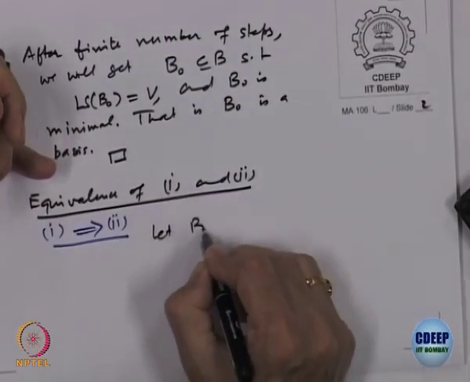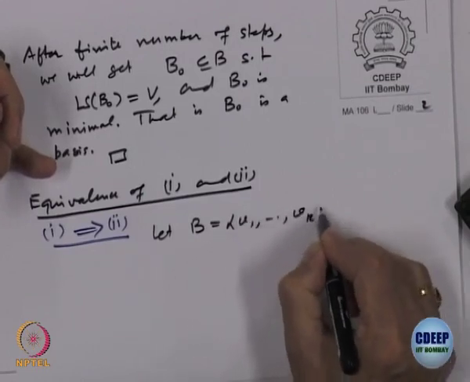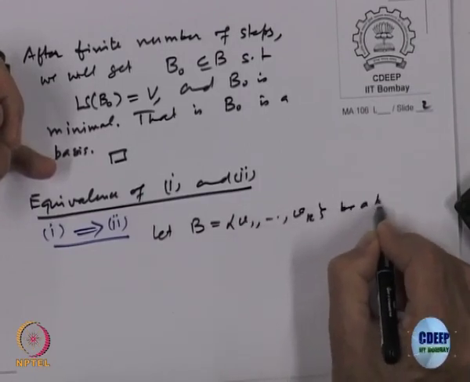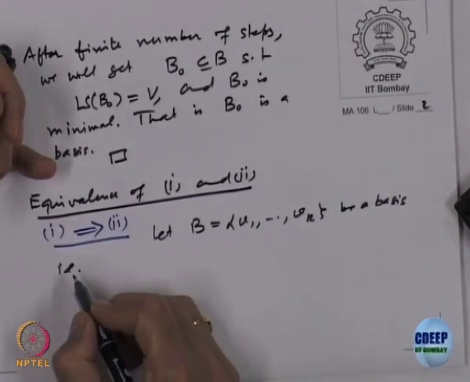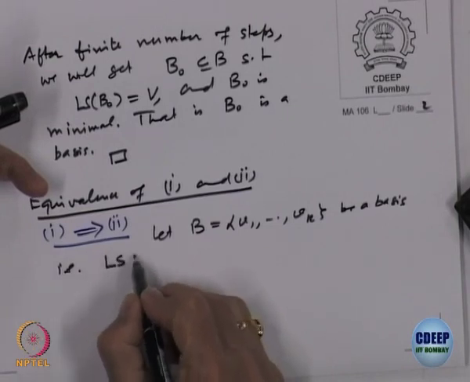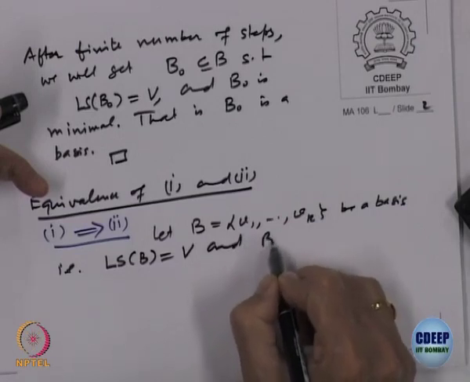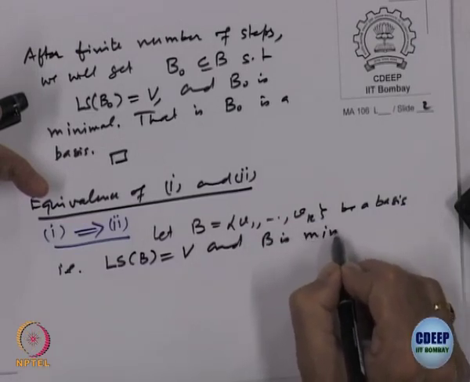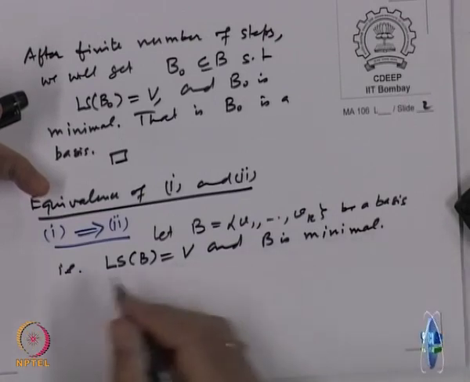Let B equal to v1, ..., vk be a basis. That is what is given to us: the linear span of B is equal to V and B is minimal.